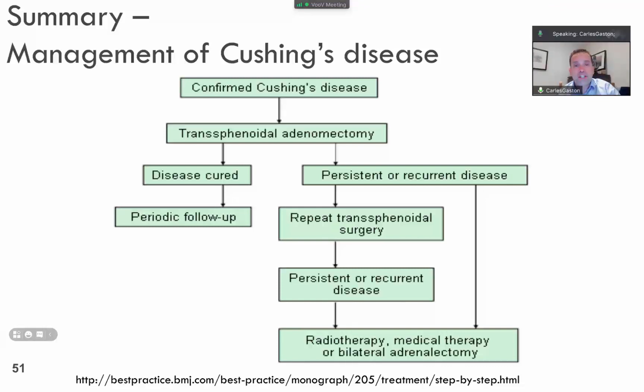If you have a patient with Cushing's, there are two confirmed outcomes. Cushing's disease is cured, and then there is periodic follow-up. Or there is persistent or recurrent disease. Persistent or recurrent disease means repeated transsphenoidal surgery, or radiotherapy, or adrenal surgery. You need to know the main factors, and how they are produced, and the physiological effects. Okay?